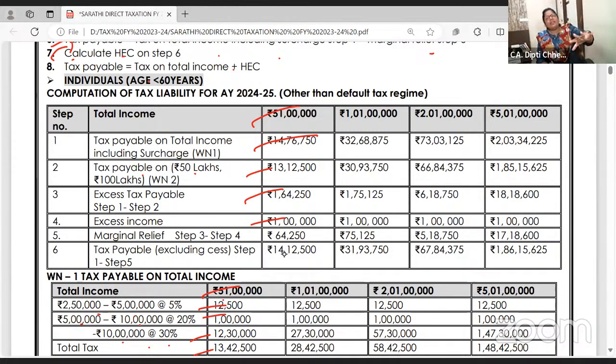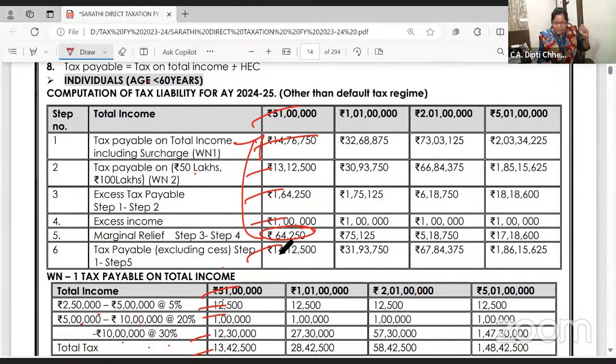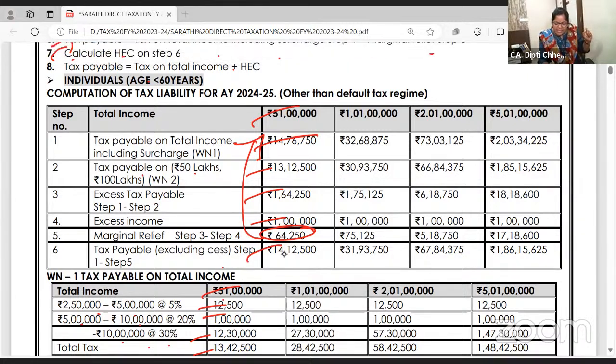So whatever I have earned, that 1 lakh, the government takes it as tax. I want a relief of 64,250 from my original tax. This is the tax payable. If you see the tax payable, it is the tax at exactly 50 lakhs plus 1 lakh. Whatever extra I have earned, they take it in the form of tax.